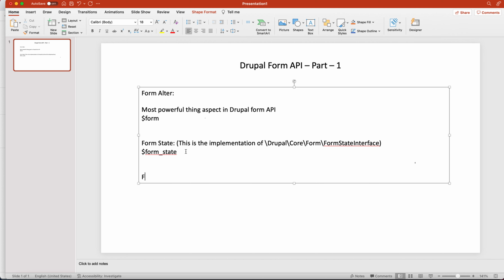Now the last topic I am covering is form cache. I hope I have covered everything else in theory. So form cache: when a user first views a page with a form, a copy of that form with its state is entered into cache. This helps in multi-step and multi-page forms.